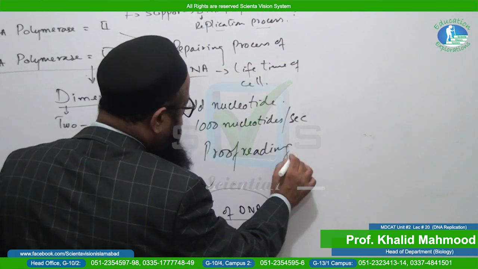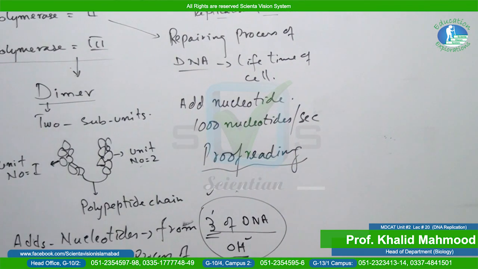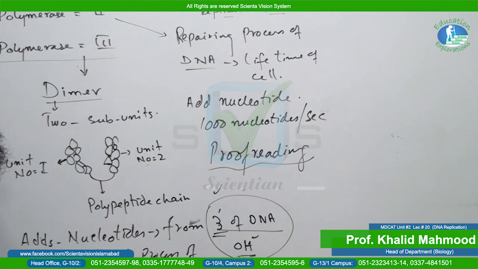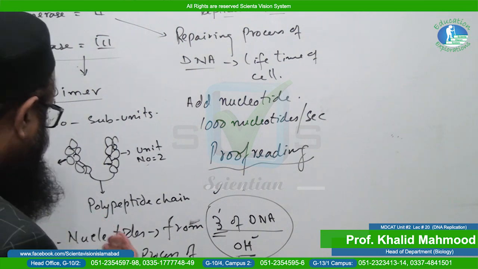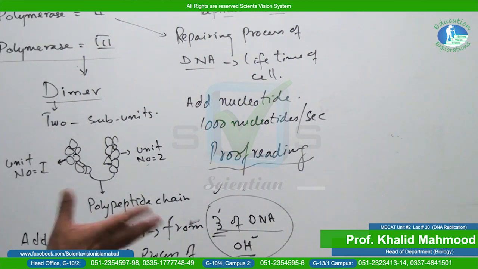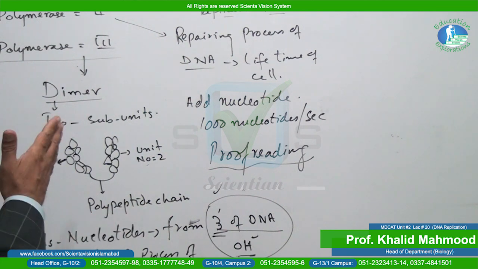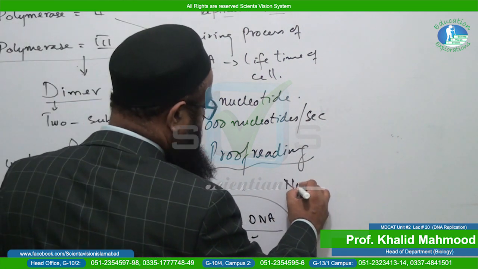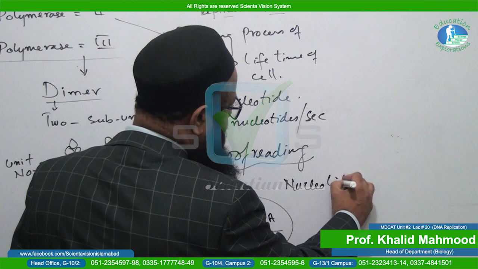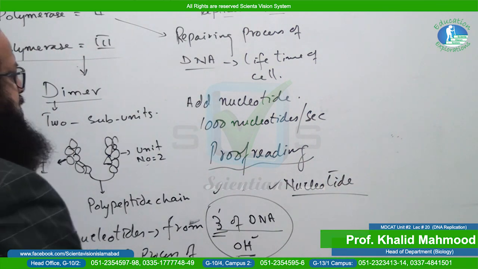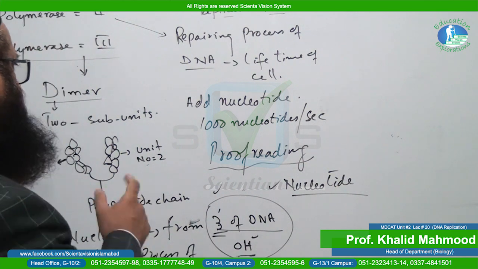Proofreading, what does it mean? Students, keep in your mind that there may be some error in the DNA during the process of replication. Sometimes the sequence of nucleotides is changed, or you can say that a nucleotide is changed. So proofreading means that it places the correct nucleotide at the right place in the DNA.